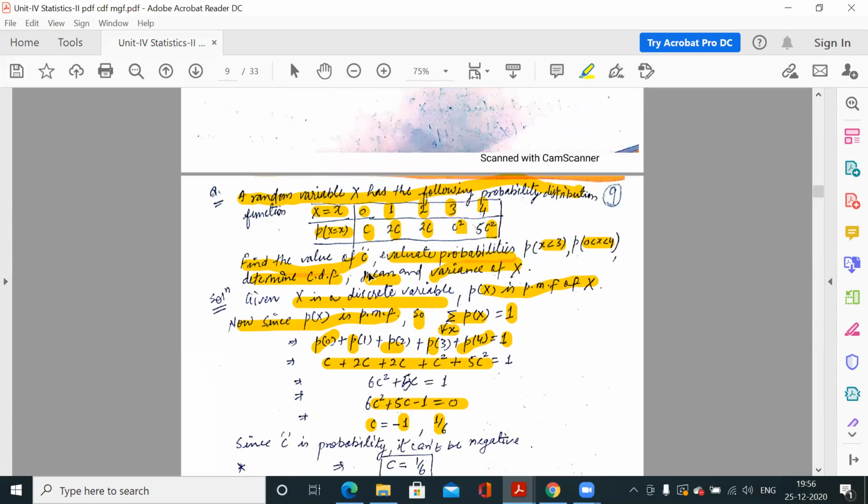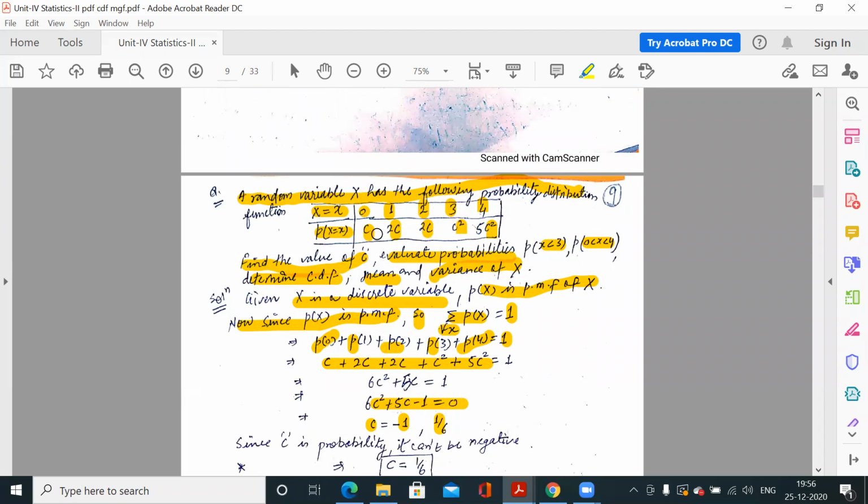So you have to find the value of c, and c represents a probability, which cannot be negative. You know that the first property of a PMF is that all probabilities are greater than or equal to 0.